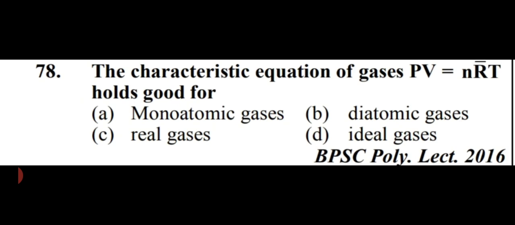Next question is: the characteristic equation of gases PV equals nRT holds good for. Options are monatomic gases, diatomic gases, real gases, or ideal gases. So friends, it is valid for ideal gases. That is option number D. The characteristic equation of gases PV equals nRT holds good for ideal gases. Option number D.